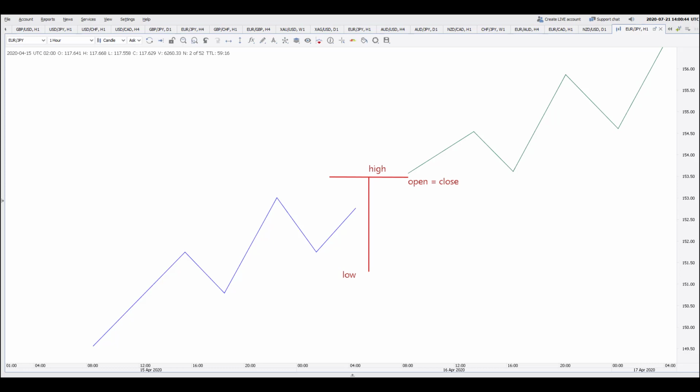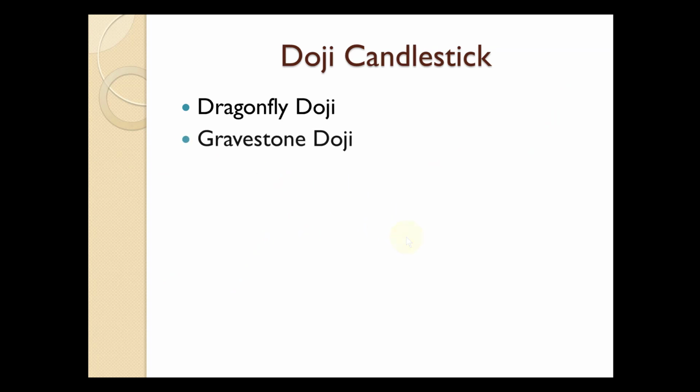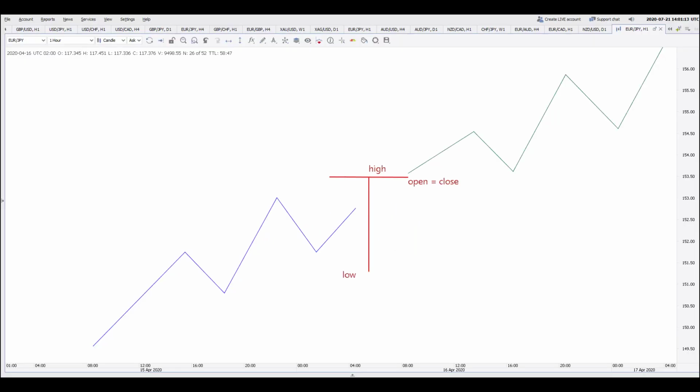I also wanted to tell you how to trade this dragonfly doji candlestick, but that we will cover in the next video. In this video we will only cover how to identify these types of candlesticks. We have covered one. We are now moving on to the next candlestick pattern, that is gravestone doji. Now gravestone doji is also a doji, but it has a low, open and close at the same price ideally. This is how a gravestone doji looks.